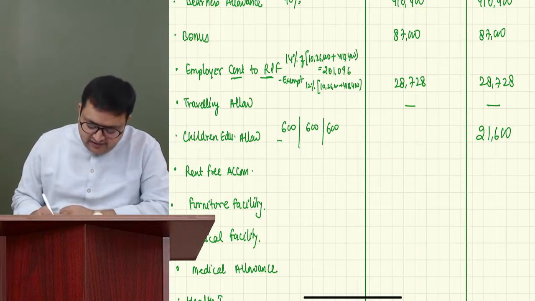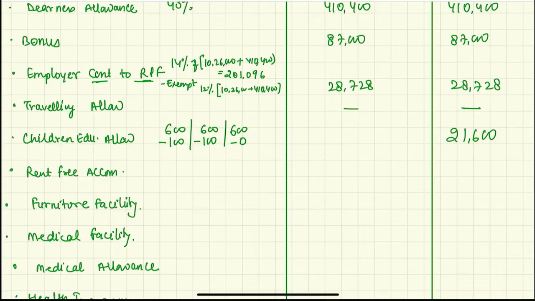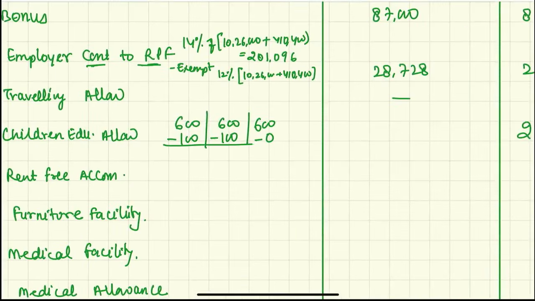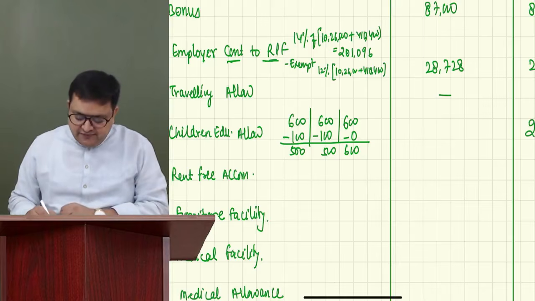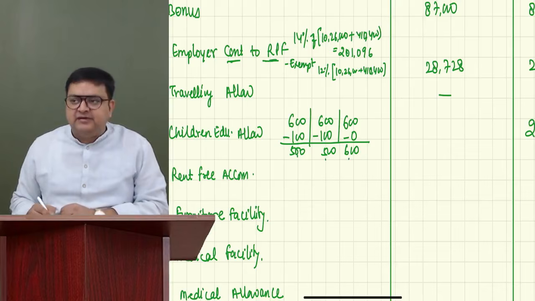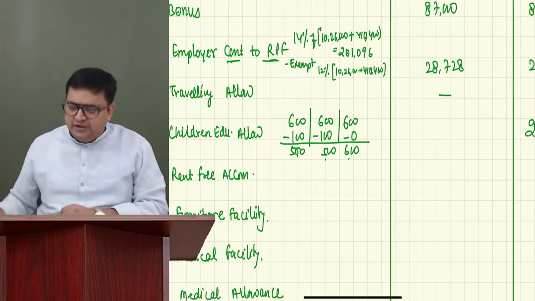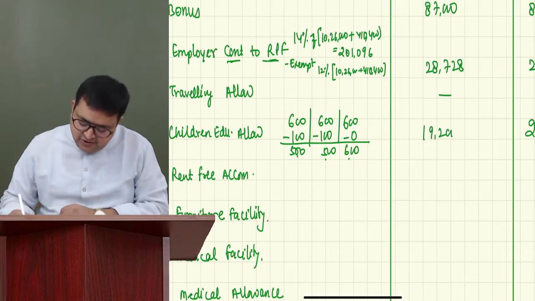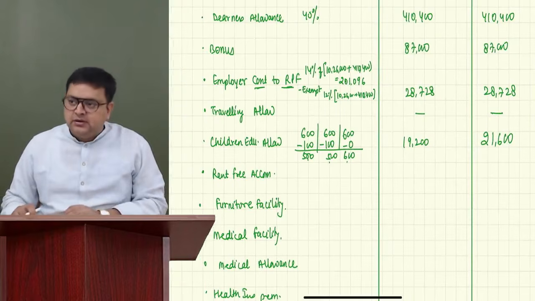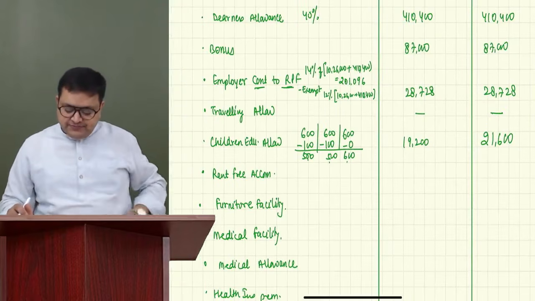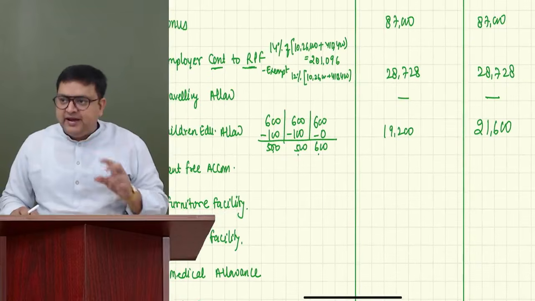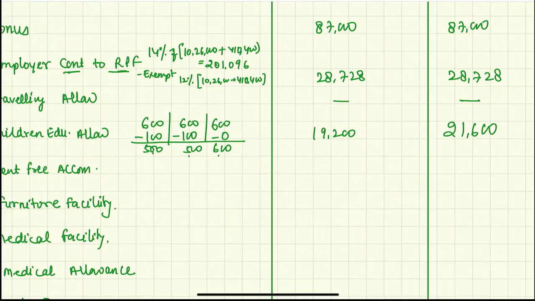So for first child, we will exempt 100. For second child, we will exempt 100. For the third child, we will not exempt anything. So actually, it would be 500, 500 and 600. So it will become 1600 taxable per month. 1600 into 12 is 19,200. I believe that you got it. So children education allowance under optional regime is 19,200, and there it is 21,600.